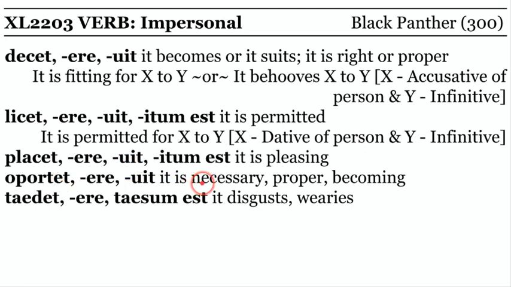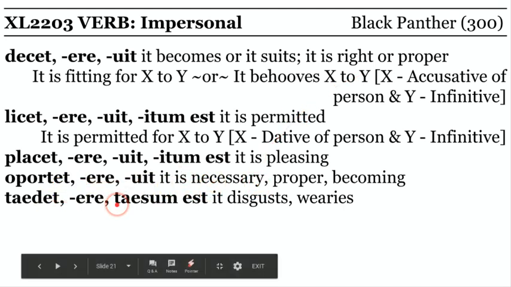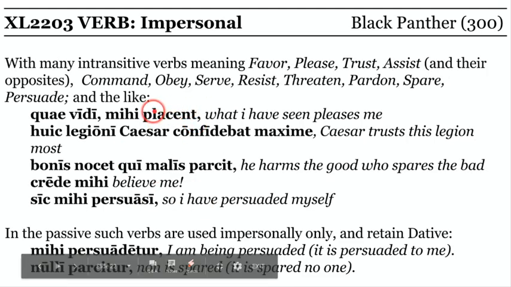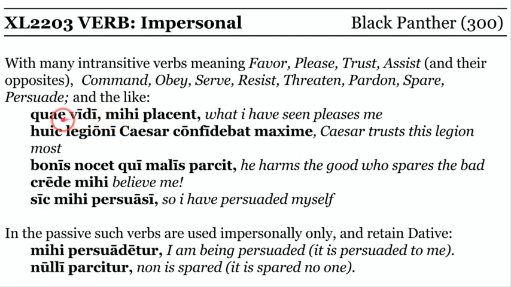Oportet, it is necessary, proper, or becoming, which looks a lot like decet, except oportet is more necessary. So decet is more right or proper, oportet more it is necessary. While taedet, not seen so often, is going to be it wearies. So therefore you take the dative. It pleases me what I have seen, or what I have seen pleases me.